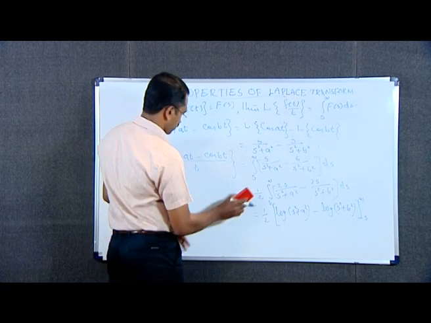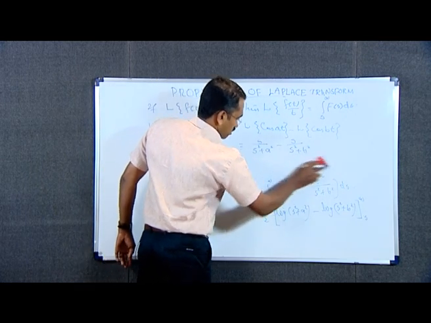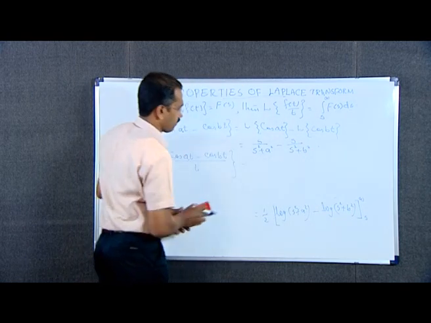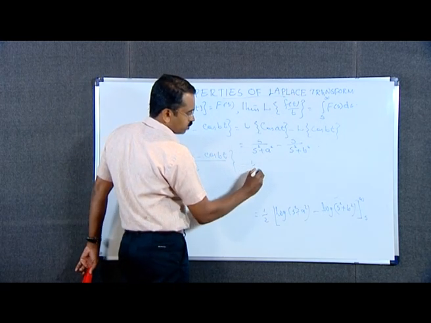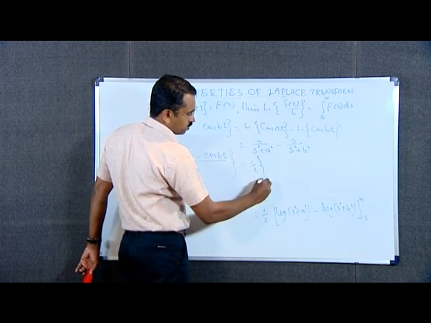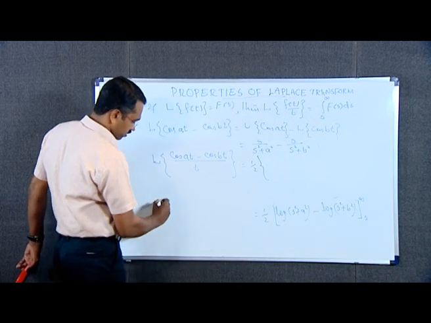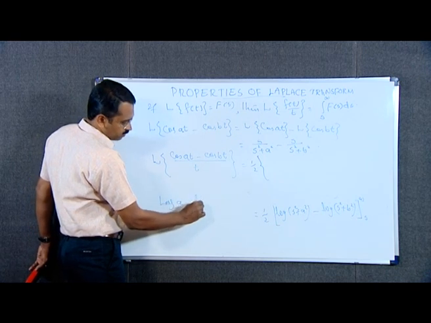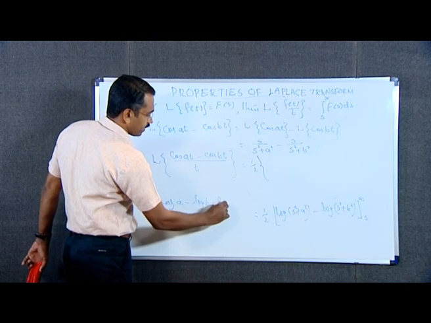Which is equal to 1 by 2 into, we have to use the result that log a minus log b is equal to logarithm of a by b.